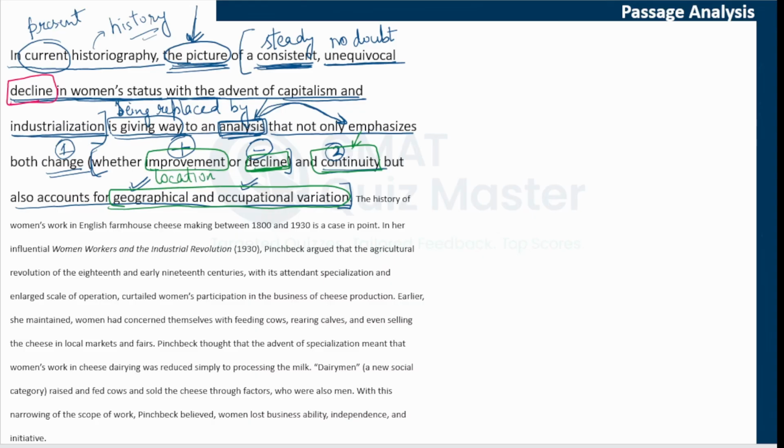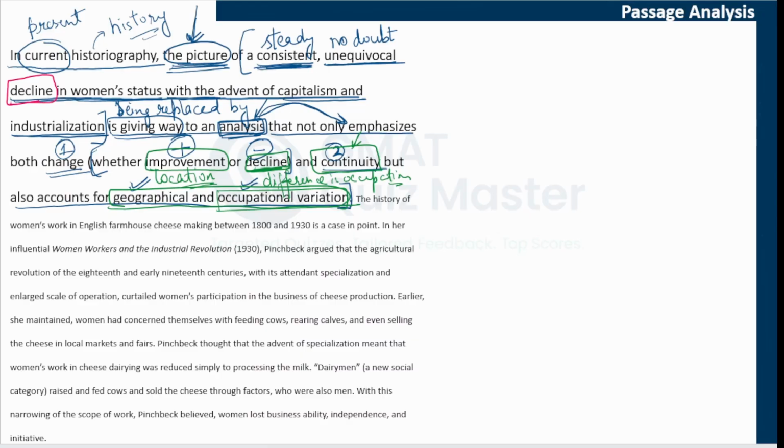Now what exactly is meant by continuity, we do not know, but this is a characteristic that we need to keep in mind. We'll get an answer to what this continuity can mean, but it is something that the present picture is not doing. And it also accounts for geographical and occupational variation, that is how things change with location. So if we look at different locations, what is the impact of that? And what is the impact of occupational variation? That is difference in occupation. So what is the impact of difference in occupation? Now this sentence talks about a lot of things, and we have understood the meaning of these small chunks.